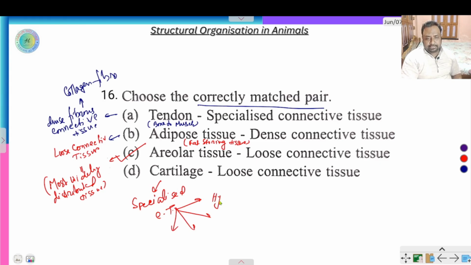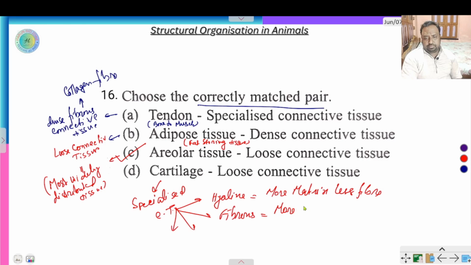hyaline cartilage, with more matrix and less fiber, and white fibrous cartilage tissue, which has more fiber, more collagen, and less matrix.